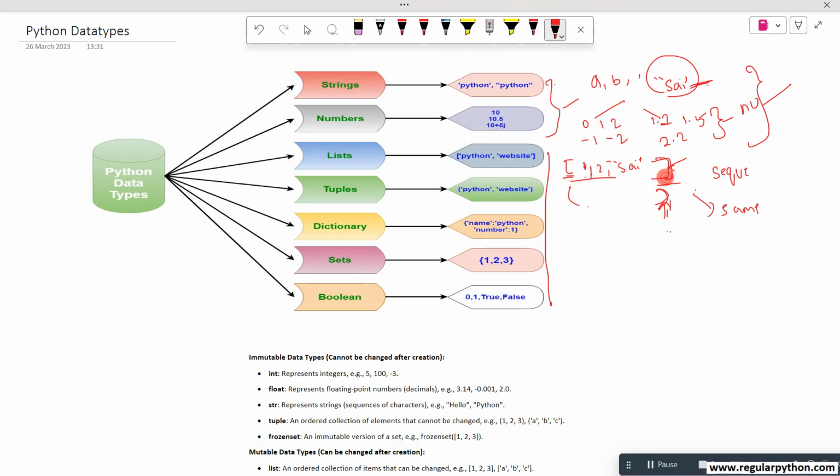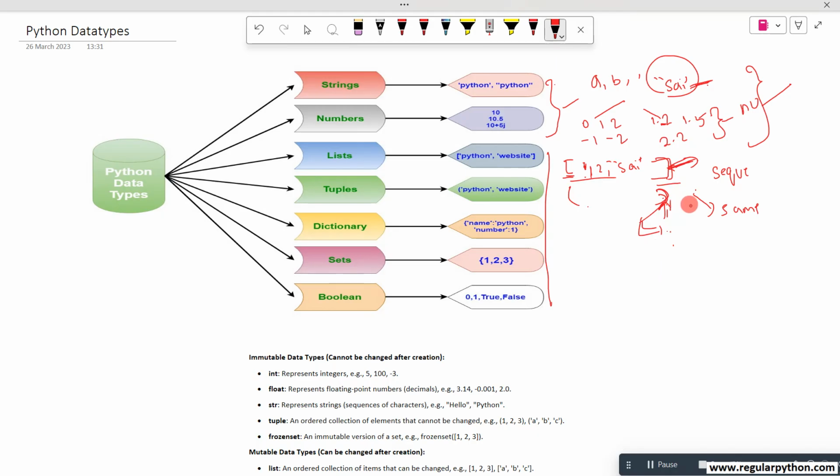Once you create the data in a tuple, you can't edit it. That means it's immutable, meaning fixed. You can't make any changes to the data.